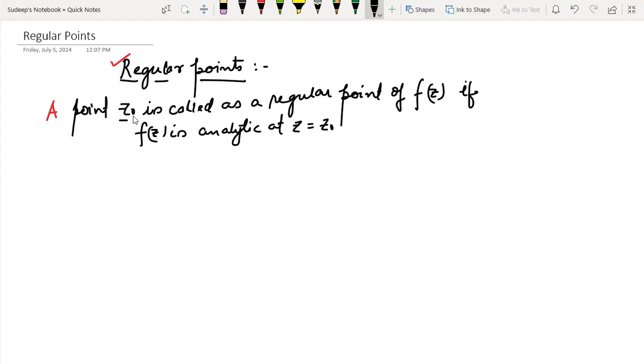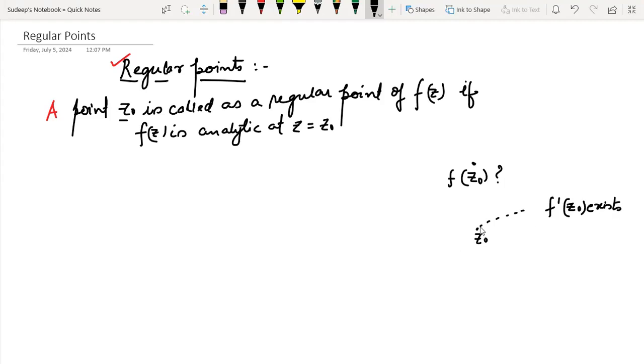Now, let us pay a little bit of attention to what we have already done. We've seen that if a function is merely differentiable at a point, does it qualify for the definition of analyticity? The answer is no. If a function is differentiable at a point z naught, it simply means that the derivative exists at z naught.